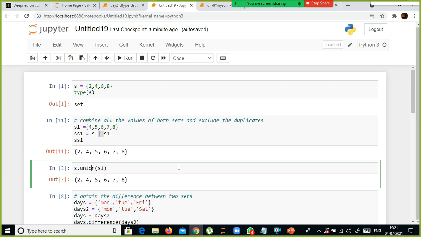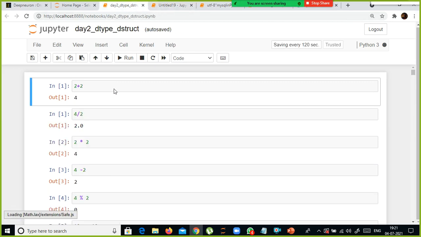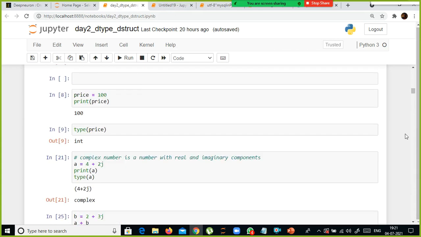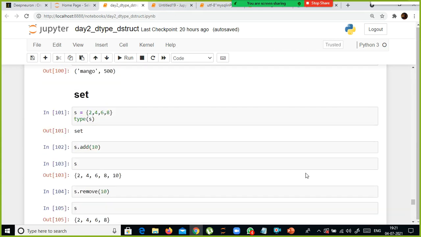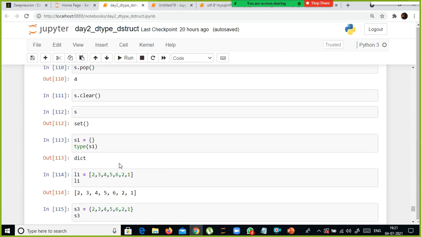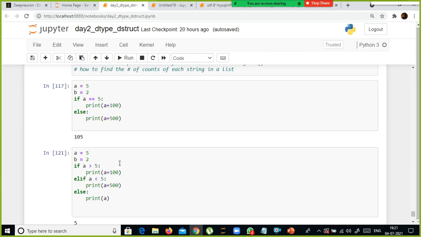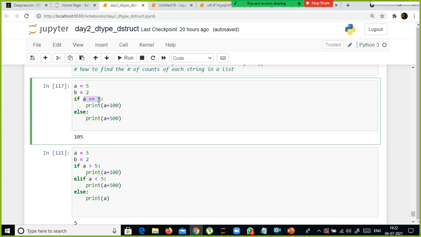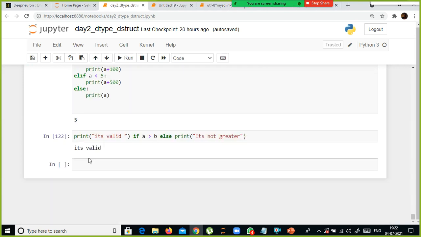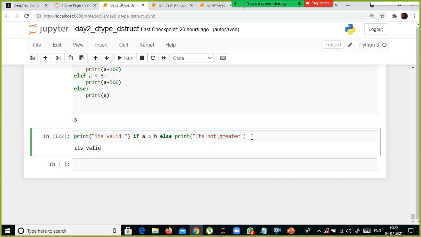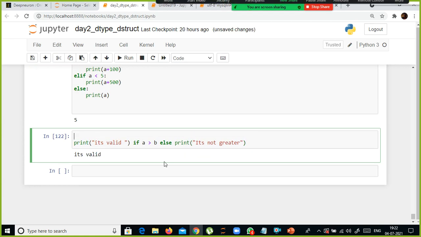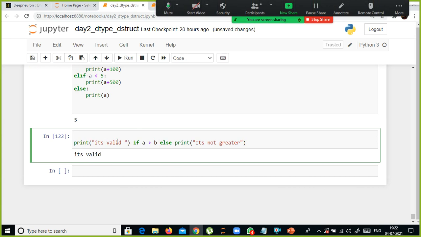We discussed the ternary operator yesterday. And what else did we see yesterday? Thank God it is working fine now, the keyboard without causing any problem. So list also we discussed, and the if else condition, right? If a is equivalent to 5, do this one. Since this condition is true, the control comes here and prints this one. So a is 5 plus 100, which is 105. This is called your ternary operator. If the condition is true, then do this, else do this.